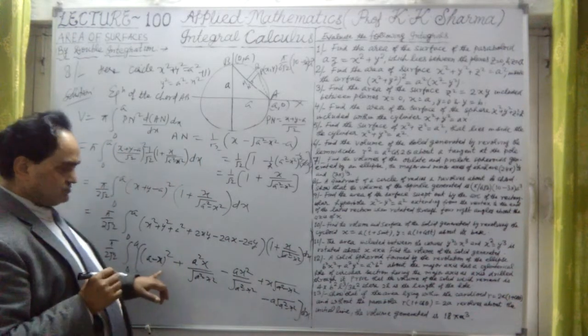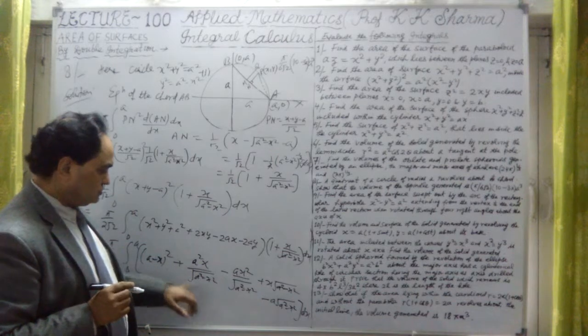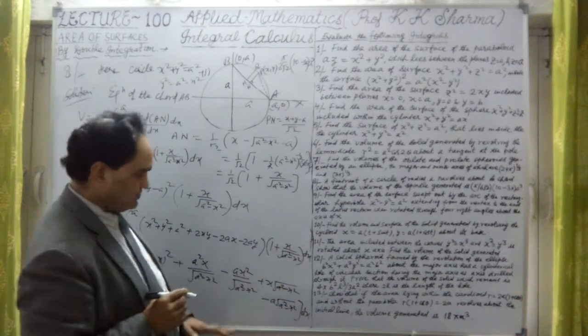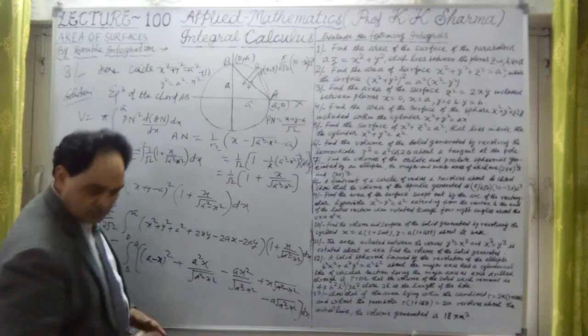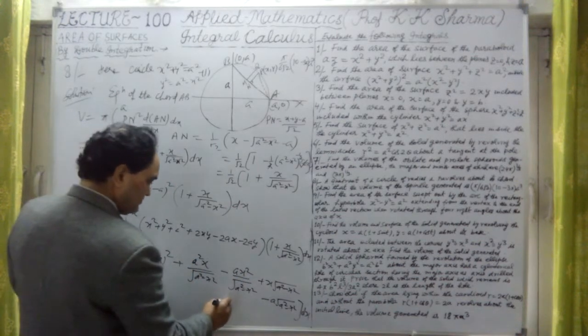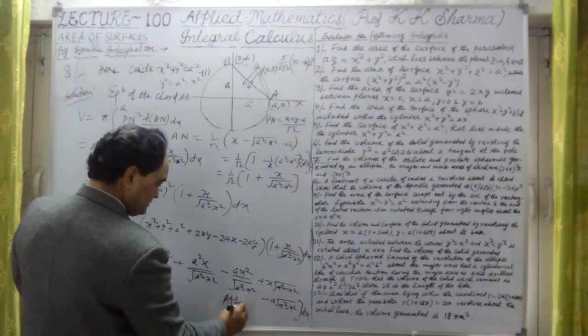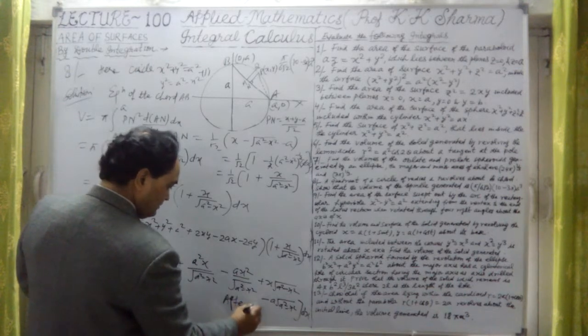So these five terms will come out: 1, 2, 3, 4, 5. After simplification, the multiplication of this whole will give us this value.